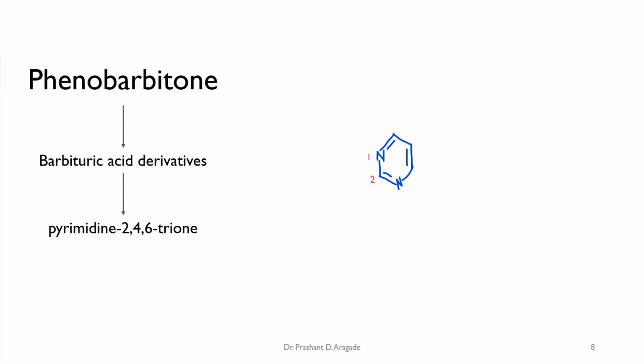But remember, the lowest possible number should be given to the second heteroatom, that is the second nitrogen atom. So you can number like that. Once you have numbered it, now you have to convert it into barbituric acid, that is pyrimidine 2,4,6 trione. How to convert it? I will show you. First erase the numbers because now we are going to add the double bond O. As we add the double bond O, there is no need for double bonds within the ring, so just erase them, or you can draw a new ring.